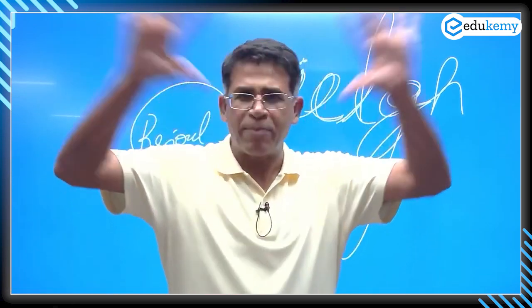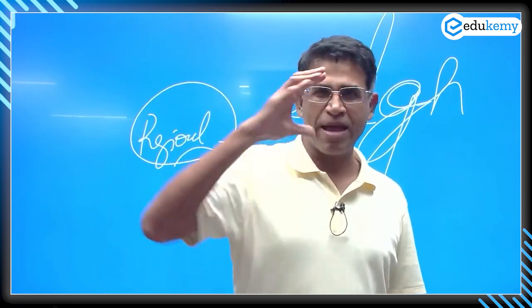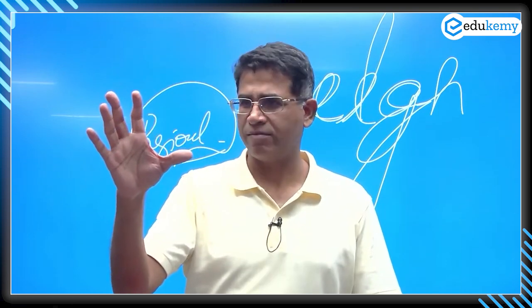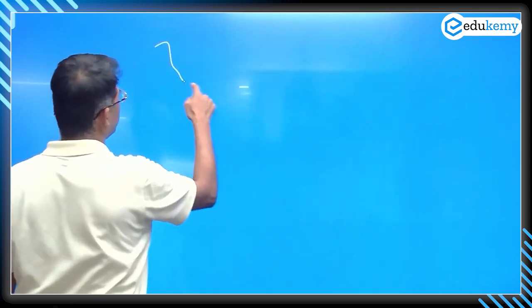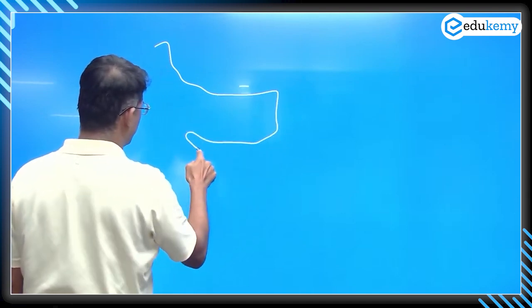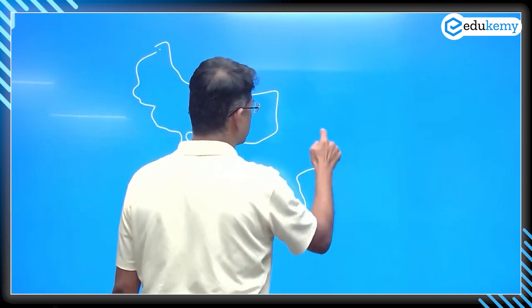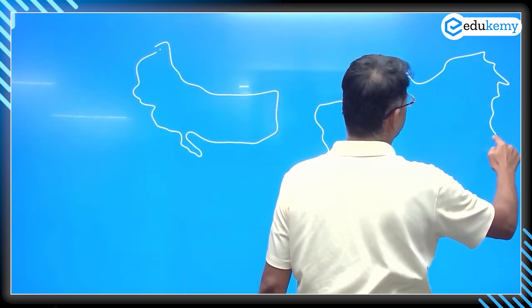Don't make a map of India. Make a map of UP. Make a map of West Bengal. Make a map of Northeast India. So if I am showing distribution, I will approximately show this. I will show the northeastern population.